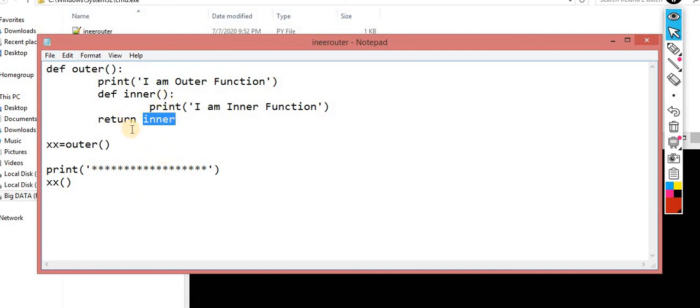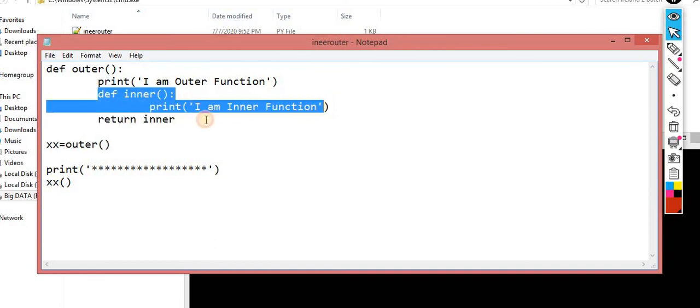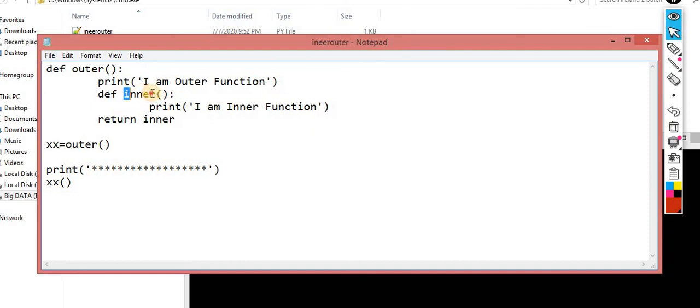When you return this function, then I am able to catch your brain, and your brain is caught by this xx variable. Whatever coding you perform inside this now works exactly as this. Now the name of your brain has changed. I give it a new name, that is my friend's brain.